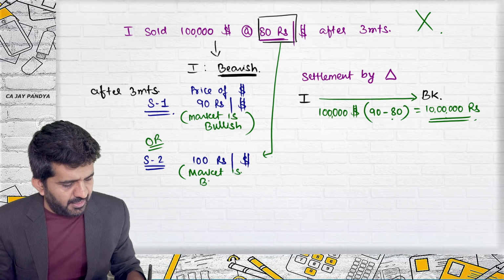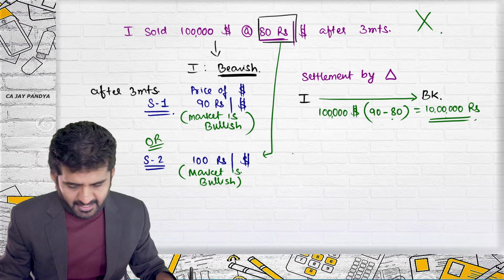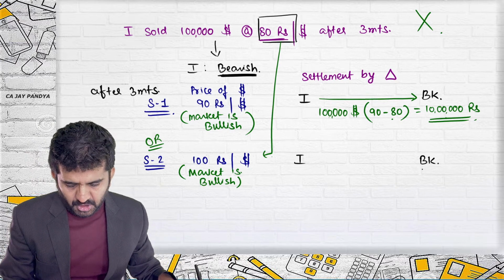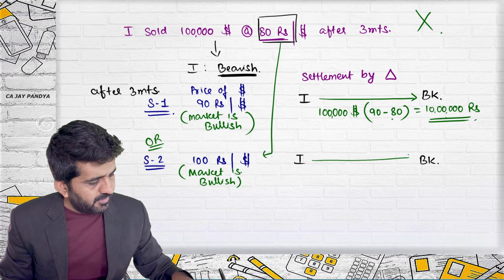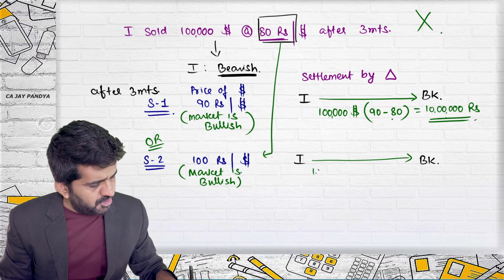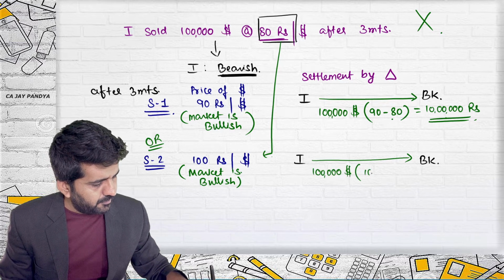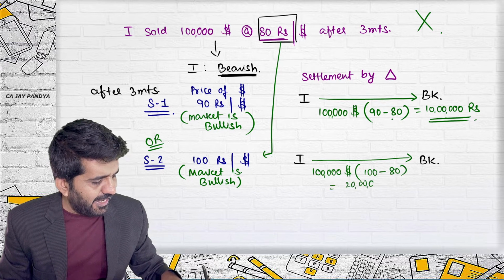Bullish. Was I bearish or bullish? I was bearish. So will I pay or receive? I will pay. Can you help me with how much? 1 lakh dollar into 100 minus 80. Exactly, good. And this will be 20 lakhs.